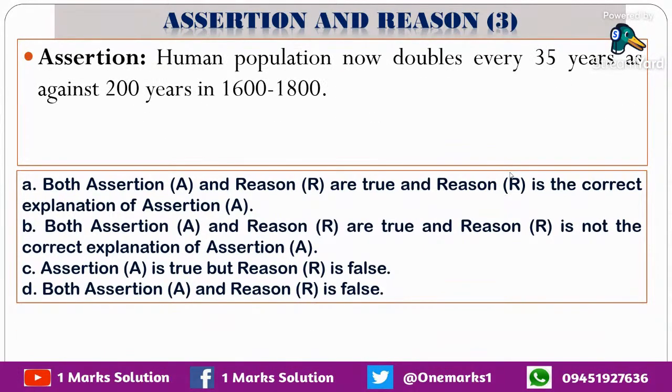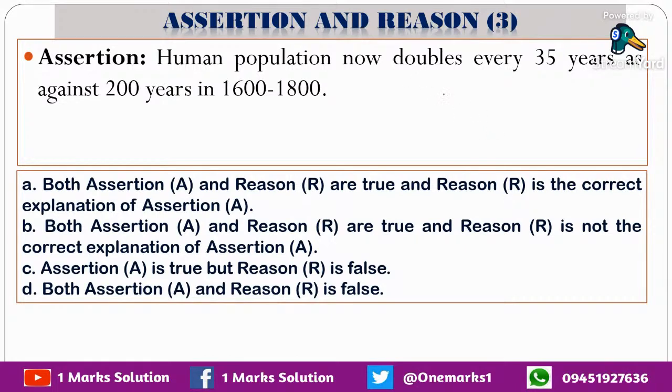Third question. Assertion says that human population now doubles every 35 years as against 200 years in 1600 to 1800. So initially the duration required for doubling the population was 200 years and now it is 35 years.